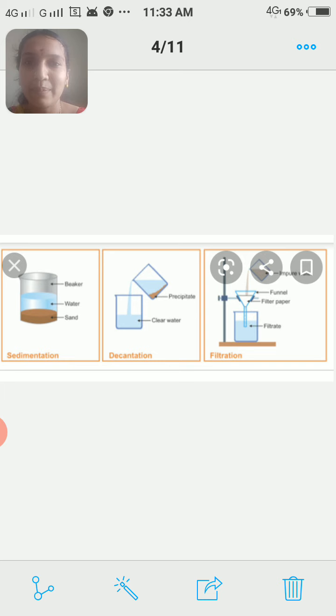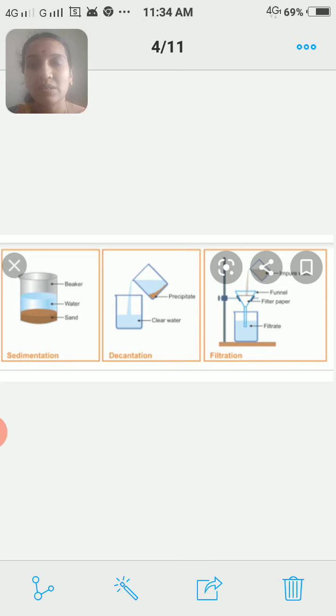So what is sedimentation? If you leave the water undisturbed for 5 to 10 minutes, you can see the mud settled down in the beaker. That remaining material we call sediment, whereas the water collected in the beaker is called water. This method is called sedimentation. The first beaker you can observe in the slide, children.